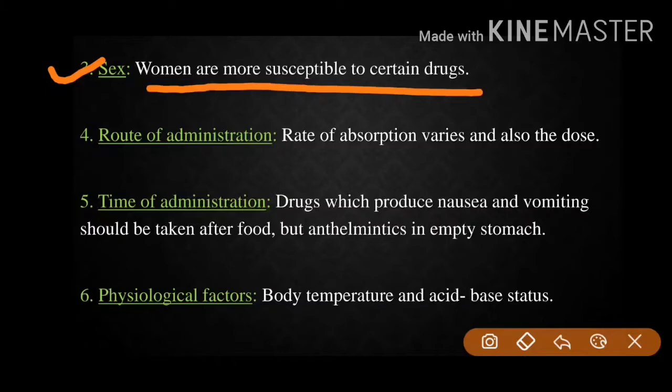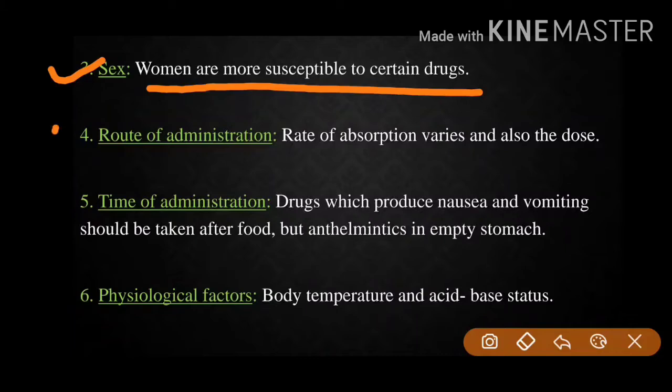So this is an example that the gender of the person can have an influence on the action of the drug. Also females have more body fat than males and hence renal clearance of the drug is very low. So this is a factor which affects drug absorption or drug effects.